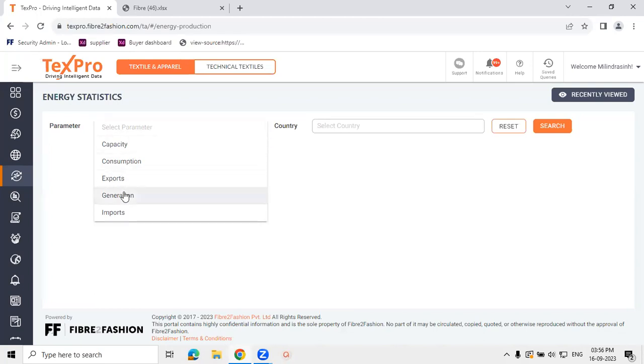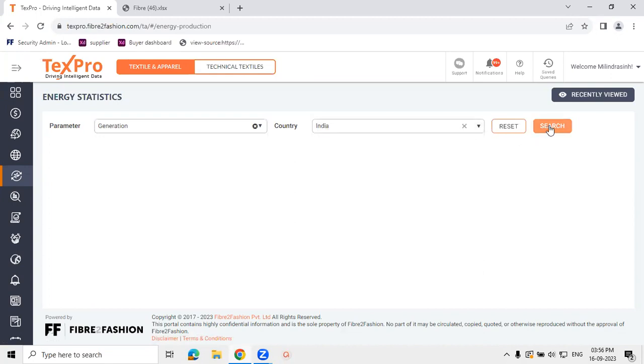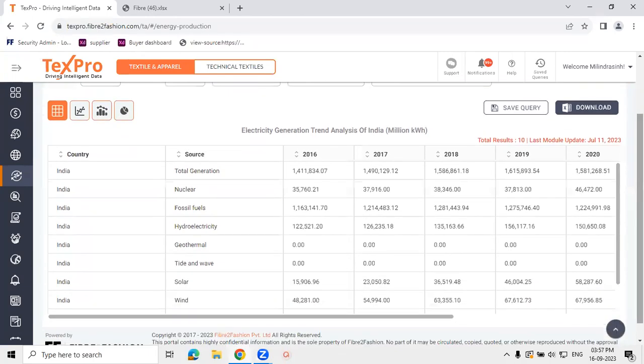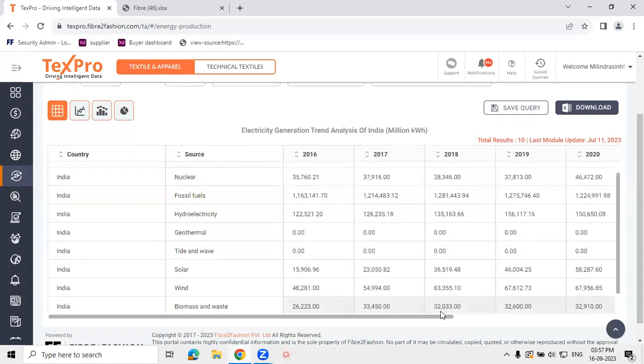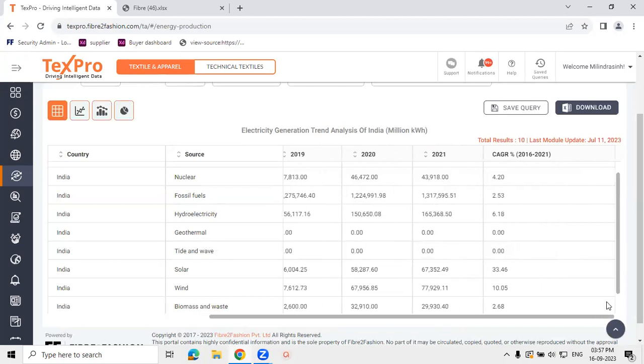So let's look into some examples. Let's take electricity generation, and let's take India as an example. This will give us the total electricity generation of India on a year-on-year basis, the total generation and the bifurcation by source. It also gives you the fastest growing source of energy for India.